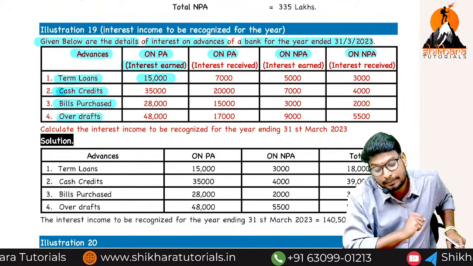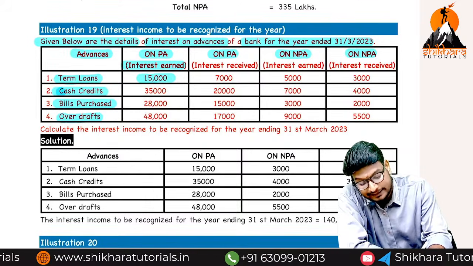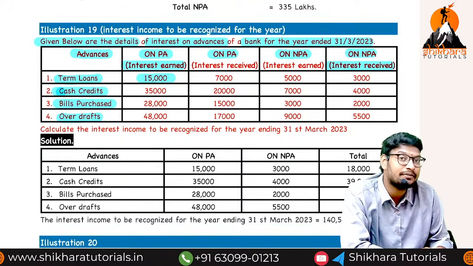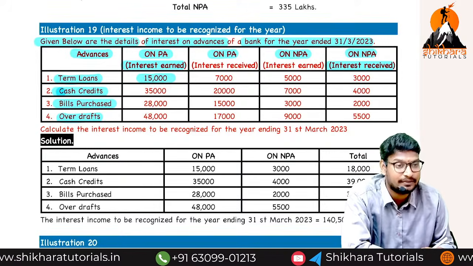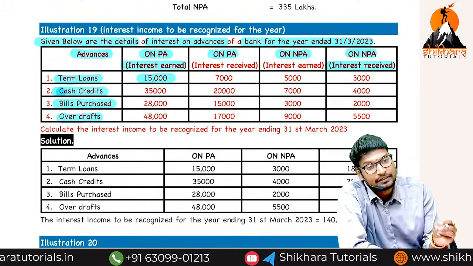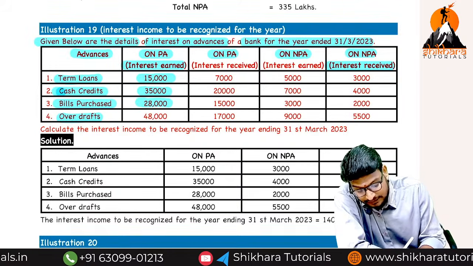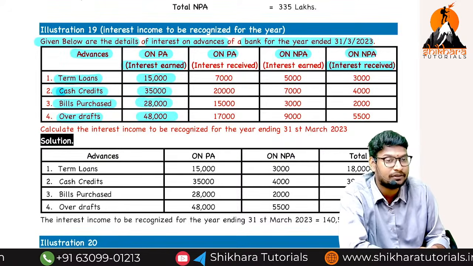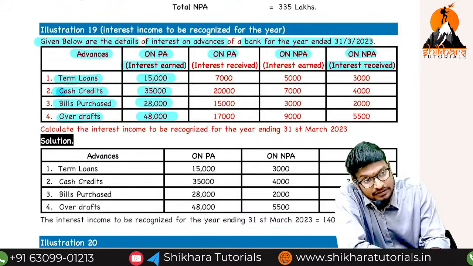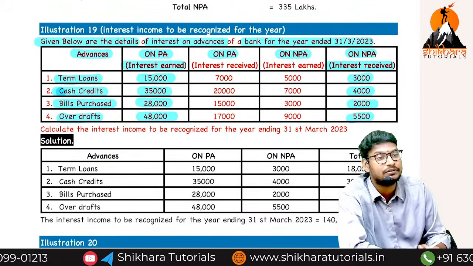When coming to the non-performing asset, which column do we have to see? Interest received, because we are following which basis? Cash basis. Guys, are you understanding my point? So if it is performing, we have to consider 15,000, 35,000, 28,000 and 48,000. If it is non-performing, how much do we have to consider? 3,000, 4,000, 2,000 and 5,500.